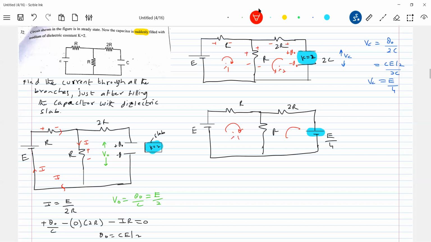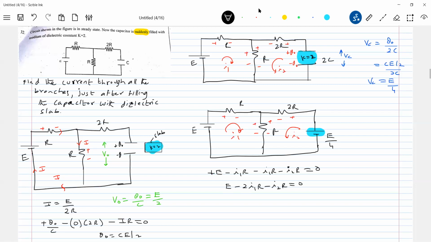Our question was: just after filling the slab, find the current through all the branches. The moment I fill it up, then only I'm asking you. So the polarity will be plus, minus, plus, minus. Write down the equation. This will be plus E minus I1R minus I1R, so E minus 2I1R minus I2R equals 0.